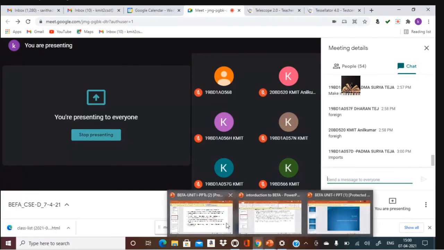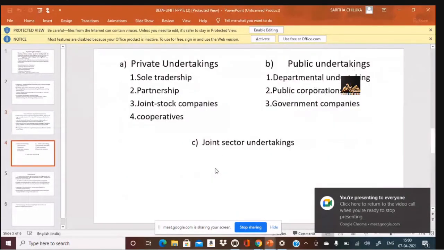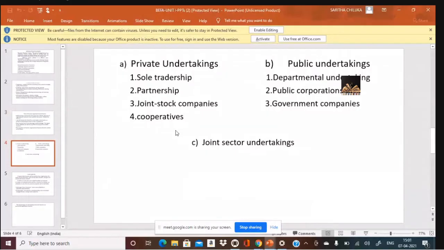In the case of tax liability and all, the main forms of business organizational structures are these, isn't it? So we will talk about the remaining in the next class.